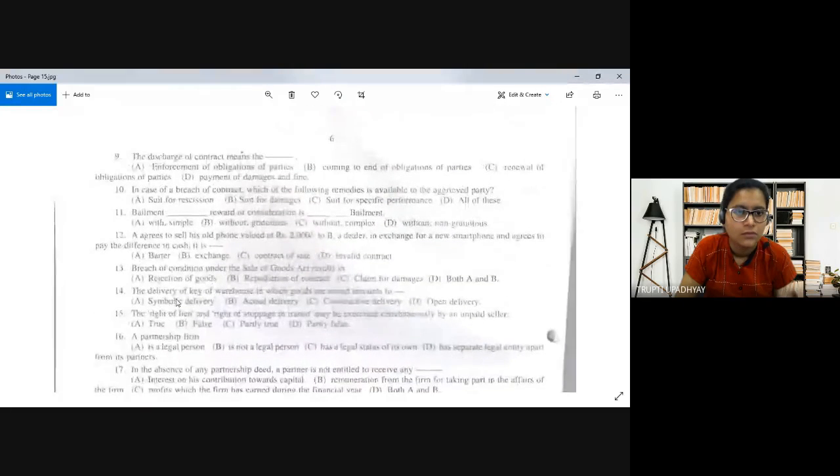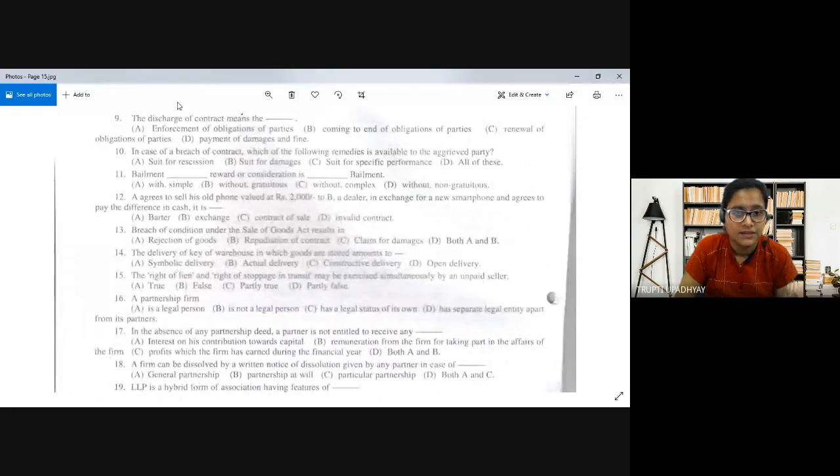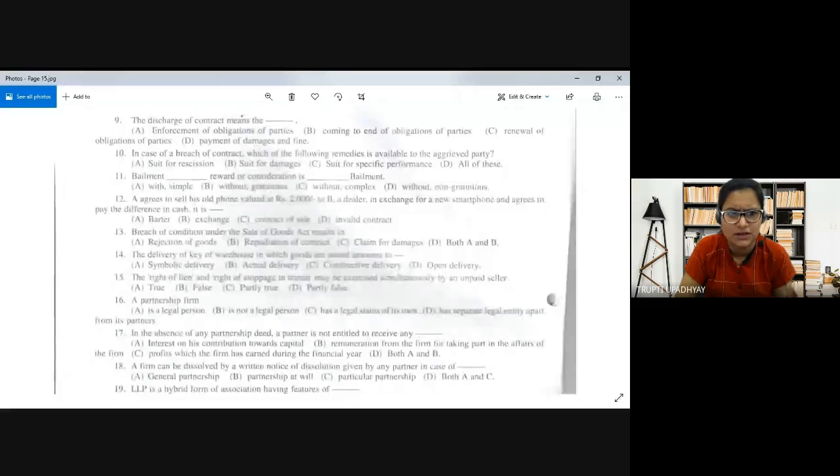The discharge of contract means dash. A. Enforcement of obligation of parties. B. Coming to end of obligation of parties. C. Renewal of obligation of parties, and D. Payment of damages and fine. So what is discharge of contract?